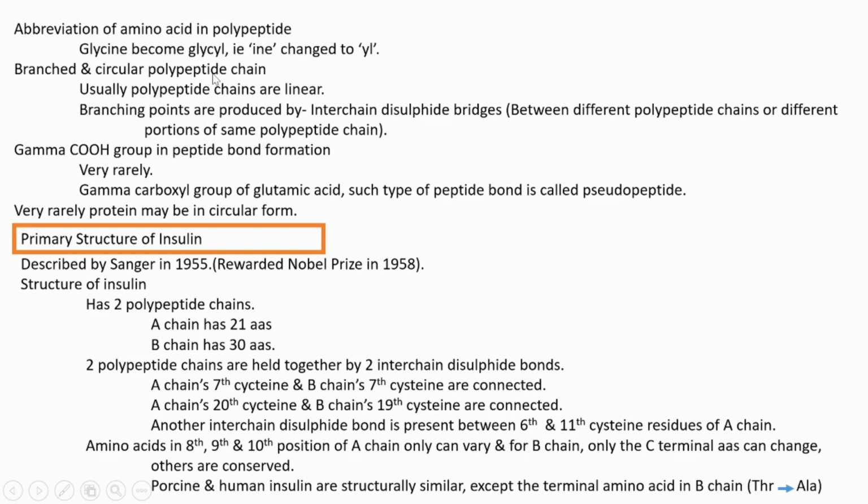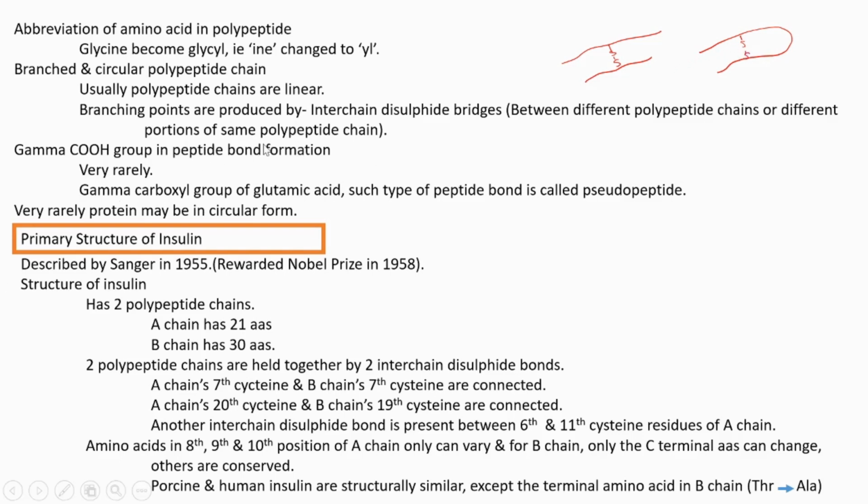And what do branched and circular polypeptide chains mean? Usually polypeptide chains are linear. In some cases, branching points are also found, and that branching is produced by interchain disulfide bridges, where these disulfide bridges form between different polypeptide chains. It is one polypeptide chain and another polypeptide chain, and a disulfide bridge can form between different polypeptide chains, or can form in the same polypeptide chain in its different regions.